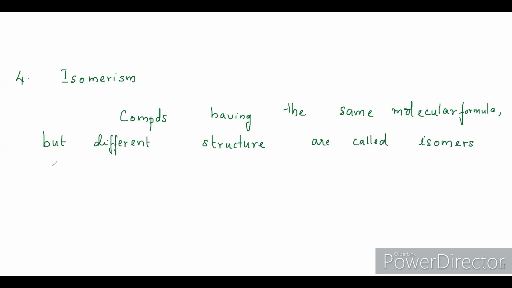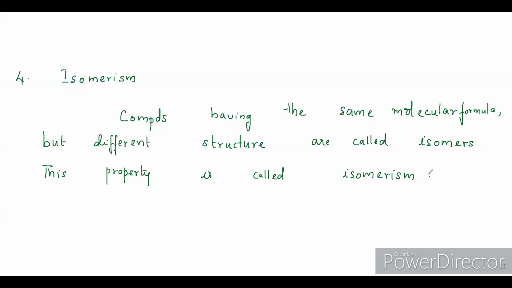And the phenomenon in which you see compounds with the same molecular formula but different structure is called isomerism. These are the four properties which make carbon unique.